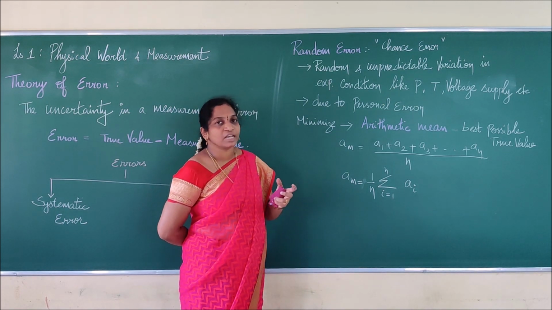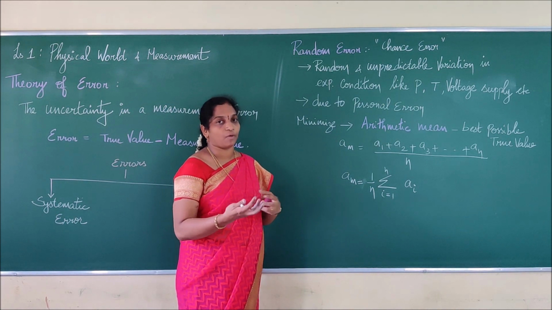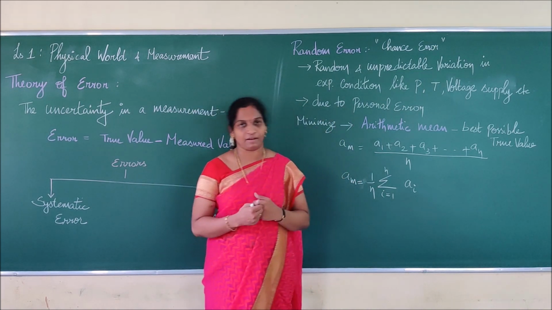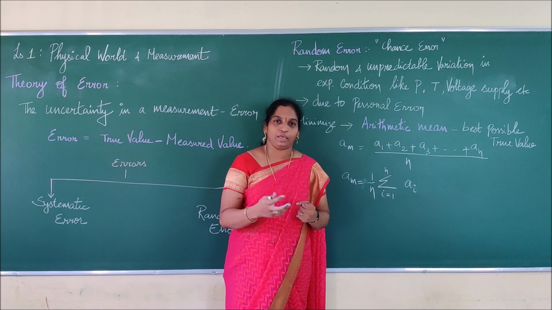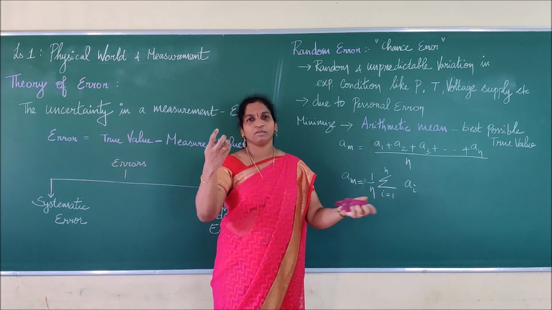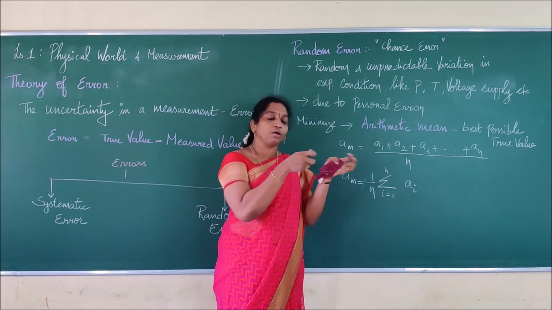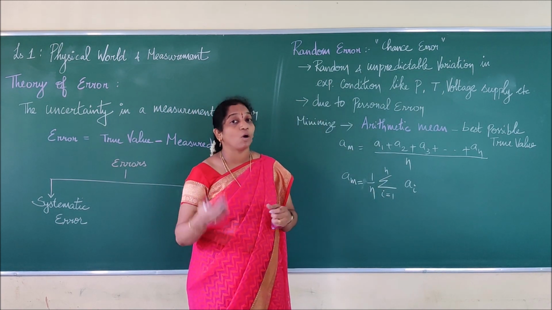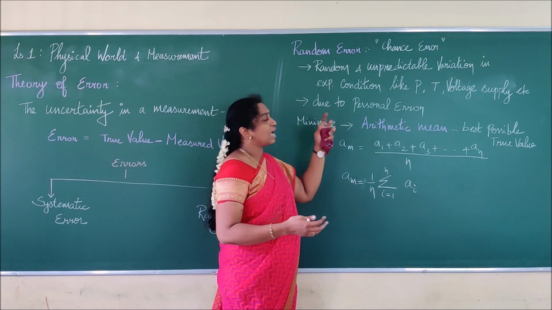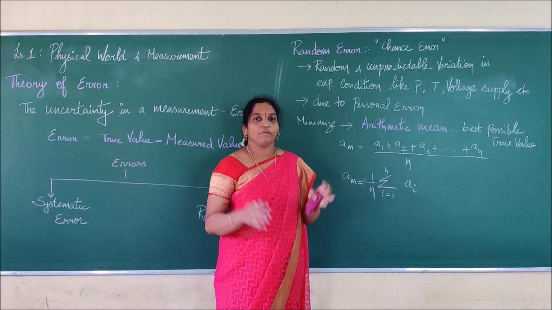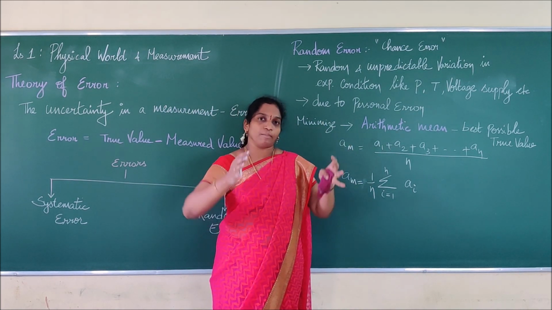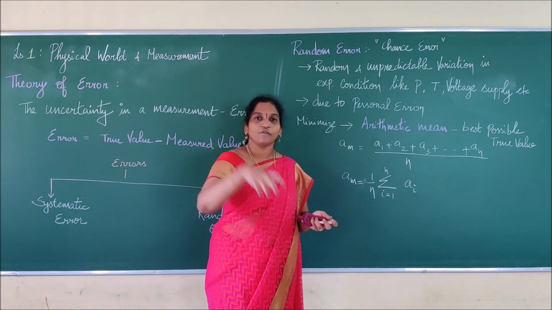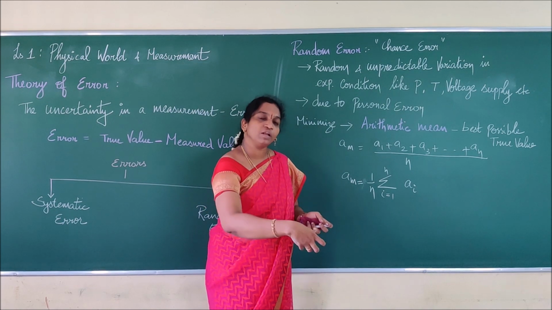Now we'll go for random error. What does random stand for? It is taken in a not proper way, right? We can also call it by another name, chance error. Randomly picking means we are picking anything, we don't know what we are picking. We are not picking the same quantity, we will take different things. We can call that a chance error or a random error. If we have a bag or a basket of different colored balls, I'll ask you to pick any color. First time we'll get red. The next time we'll get yellow.